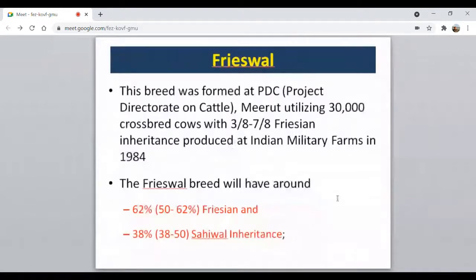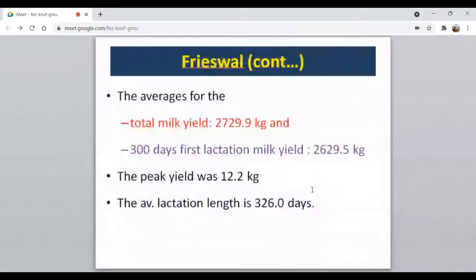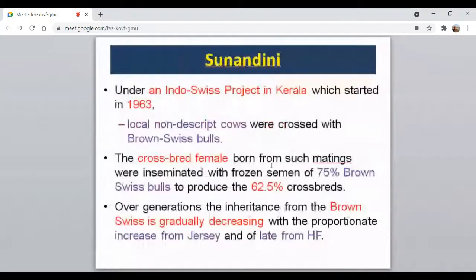Then coming to the Sunandini, this is a new breed synthesized in Kerala, under the Indo-Swiss project in Kerala. What they did, they used the nondescript, that is the local cattle of Kerala, to cross with the Brown Swiss. Then slowly what they do, those crossbreds which they produce by crossing with the Brown Swiss were again crossed with Jersey and later on with the Holstein Friesian.